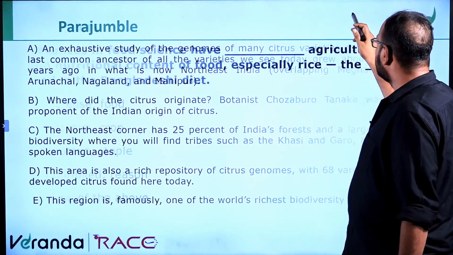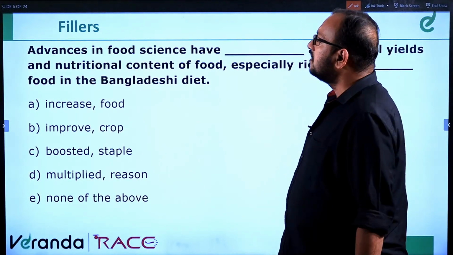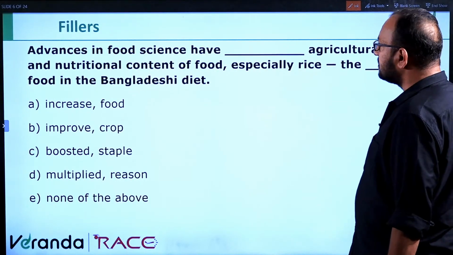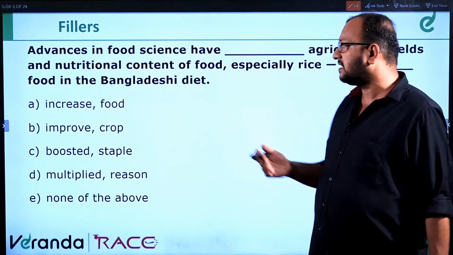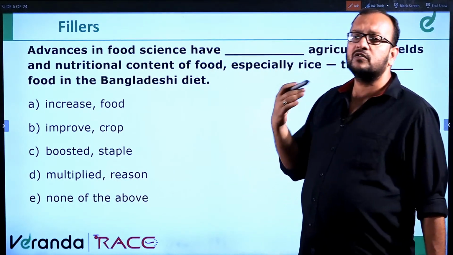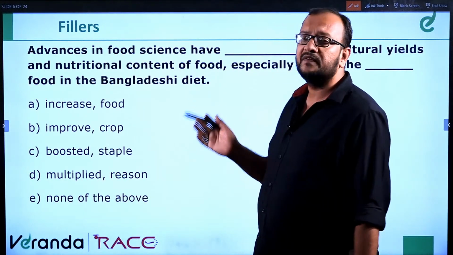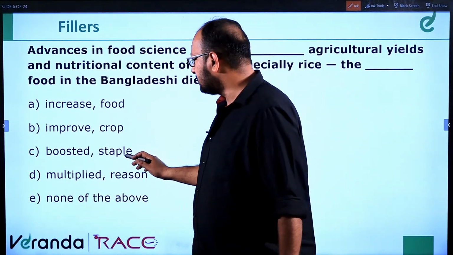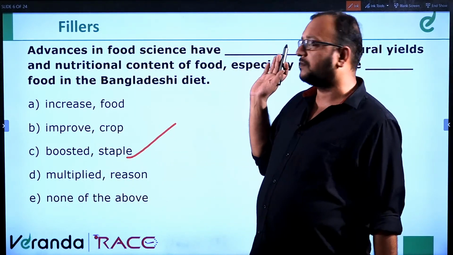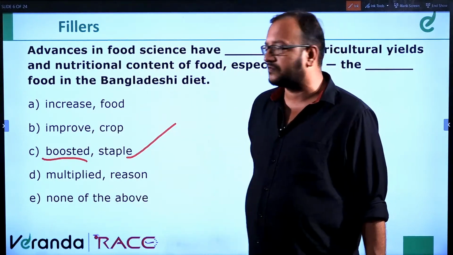Well, moving ahead to the next question. We have filler questions. We'll solve the filler questions. Advances in food science have dash agricultural yields. Advances means developments. Here it should be a positive word. So, have plus it should be V3. Boosted. This is the only option we are getting. Multiplied and reason would not suit the purpose. So, boosted is V3 as well as a positive word.